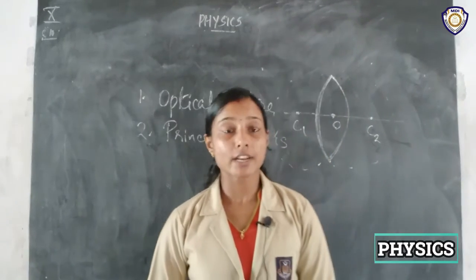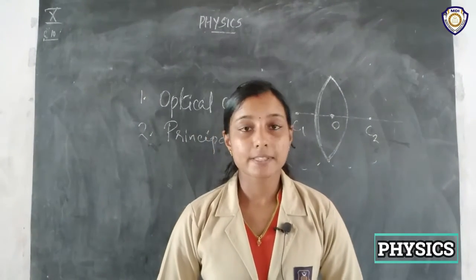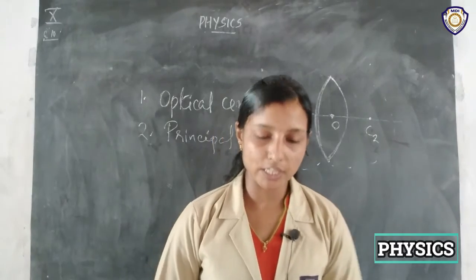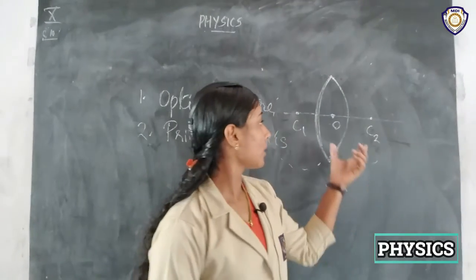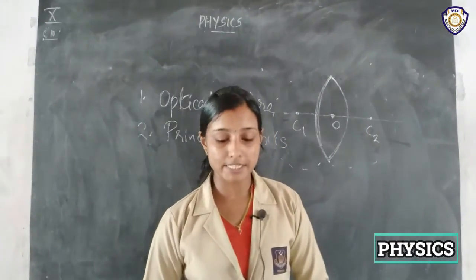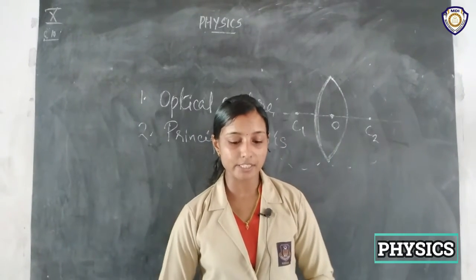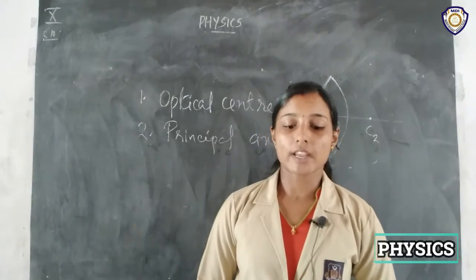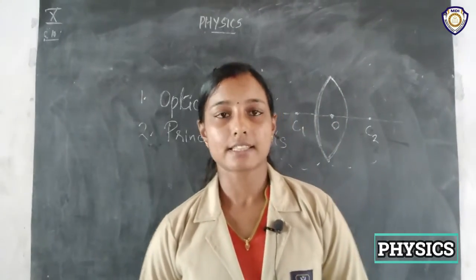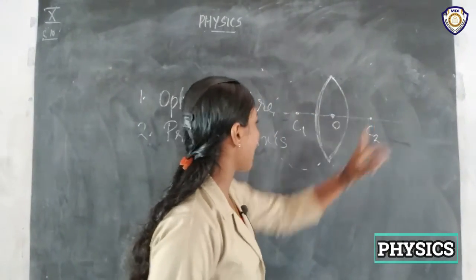Since there are two, we may represent them as C1 and C2. And we know what is principal axis. Principal axis is the imaginary straight line passing through the two centers of curvature of the lens. Okay, so that is principal axis.